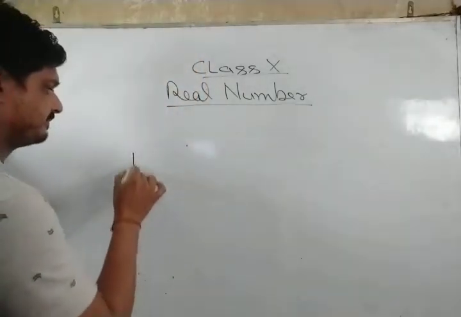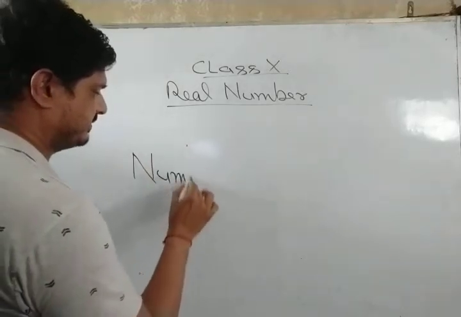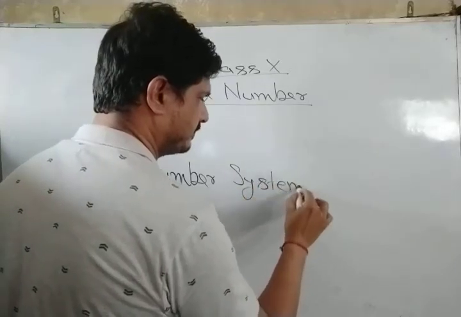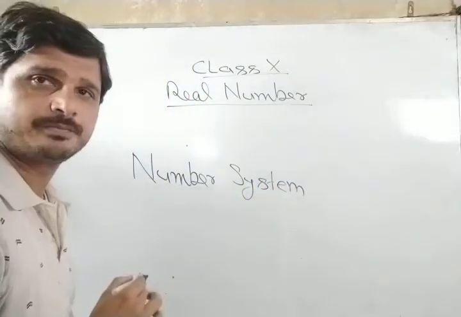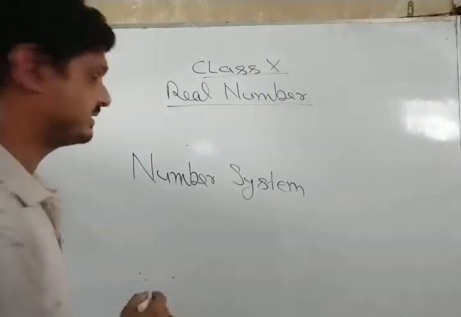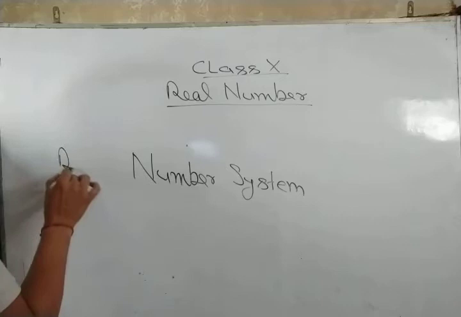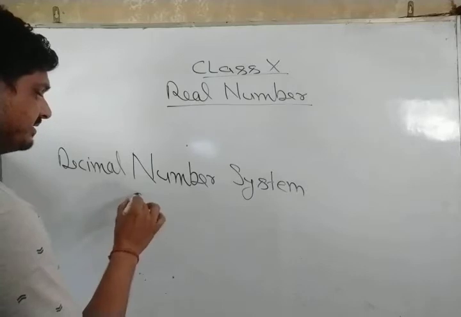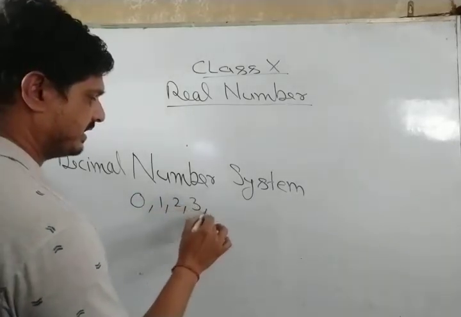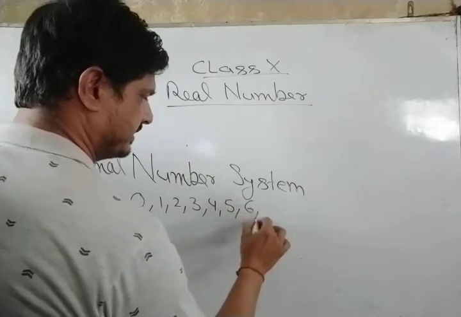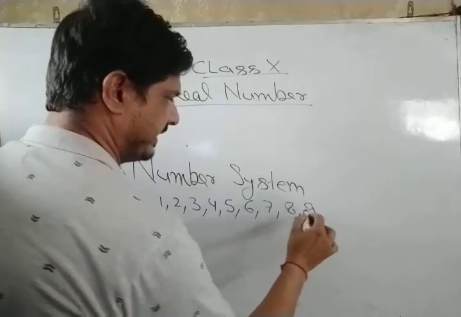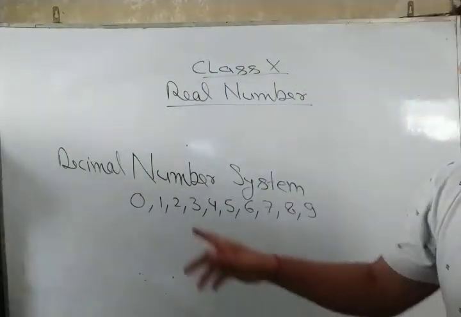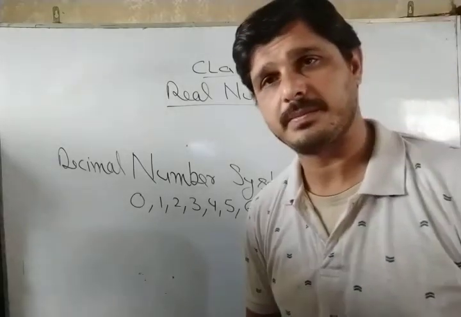The number system which we study is the decimal number system, in which we have 10 digits: 0, 1, 2, 3, 4, 5, 6, 7, 8 and 9. The system of numbers which we study has 10 digits.